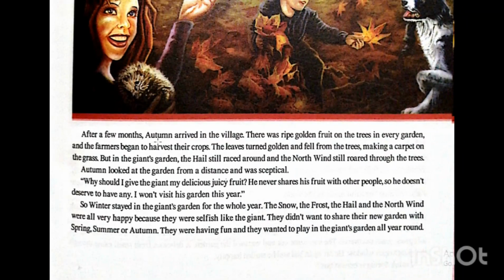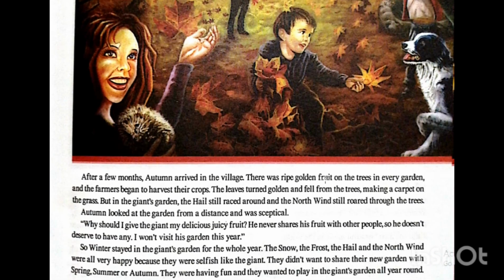After a few months, autumn arrived in the village. Now the summer ended and autumn comes. There was ripe golden fruit, and now we see some fruit with golden color on the trees in every garden. And farmers began to harvest. What's the meaning of harvest? Collect their crops. The leaves turned golden. Now the leaves were green in the summer. Now they turned golden because they started to fall from the trees, making a carpet. What's a carpet? A big mat on the grass.